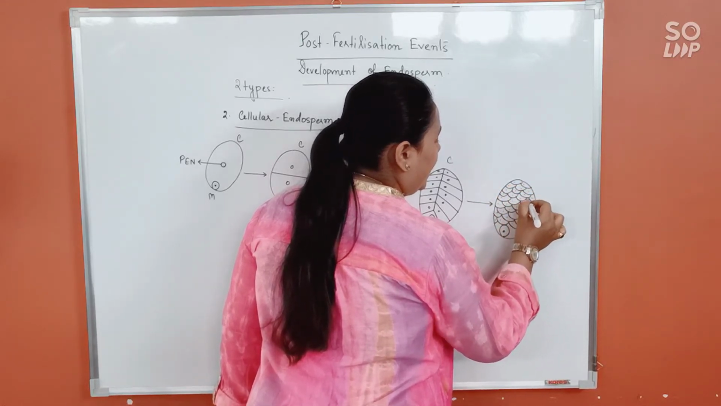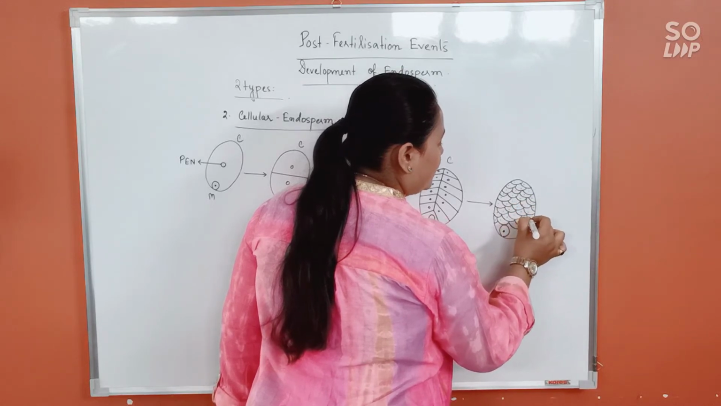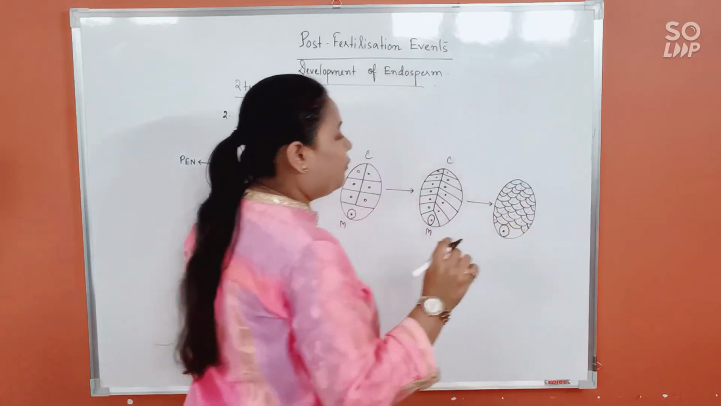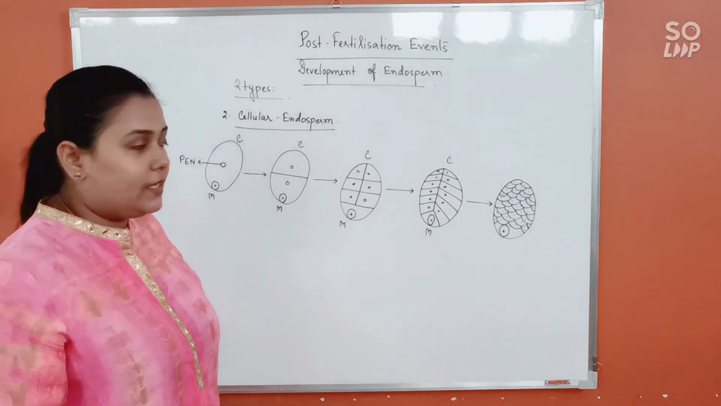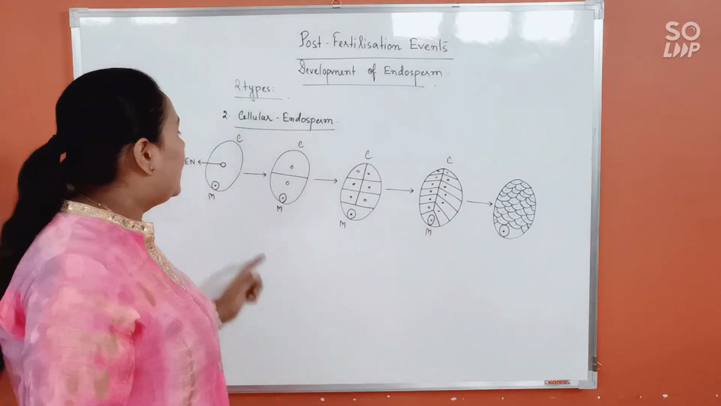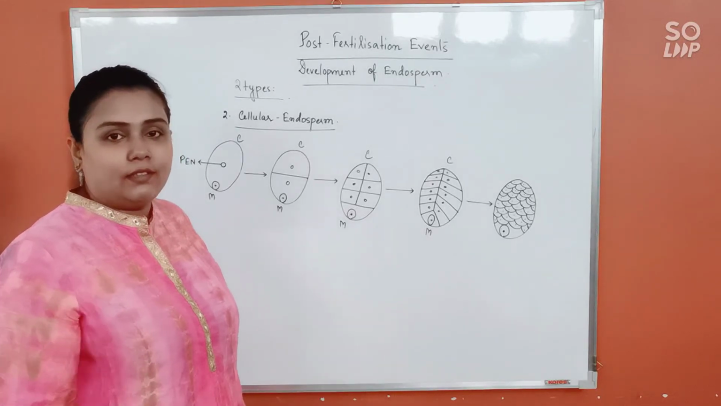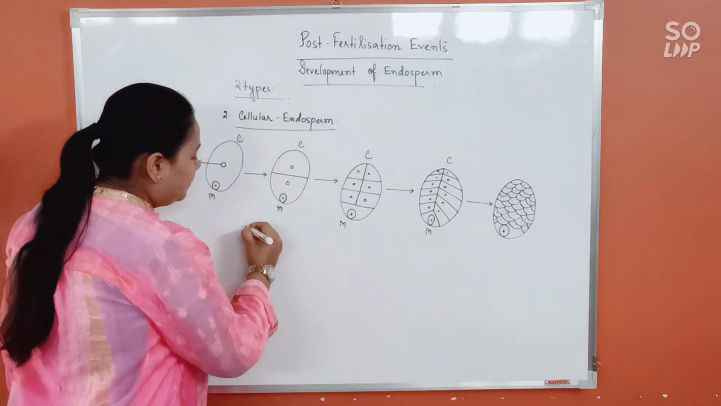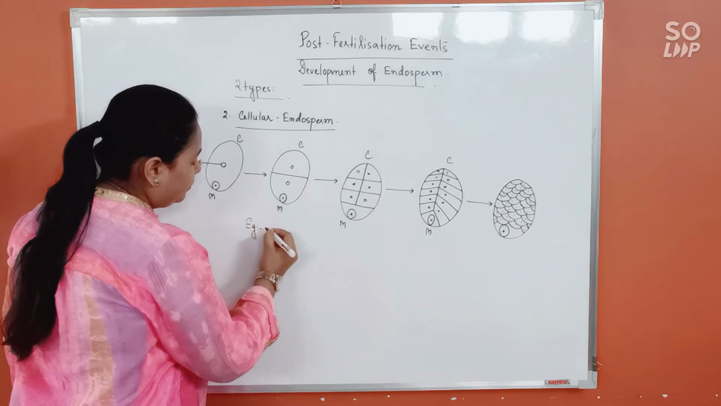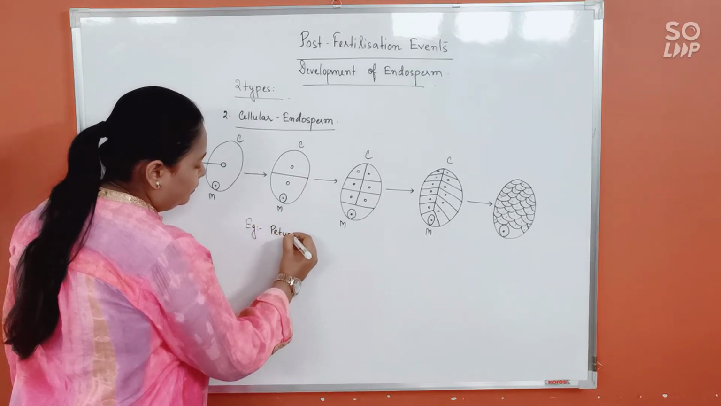So from the very beginning, karyokinesis will be followed by cytokinesis. That's why from the very beginning, the endosperm will be cellular or solid. Alright, example will be petunia.